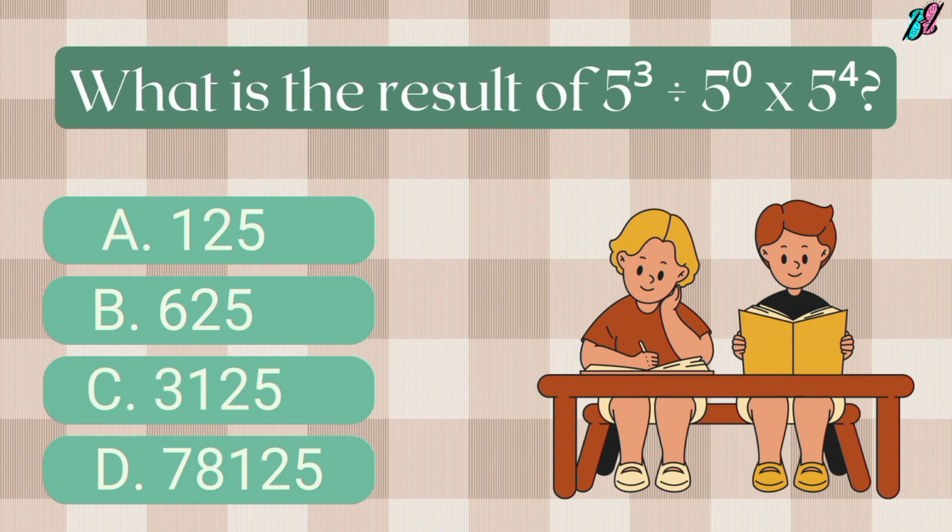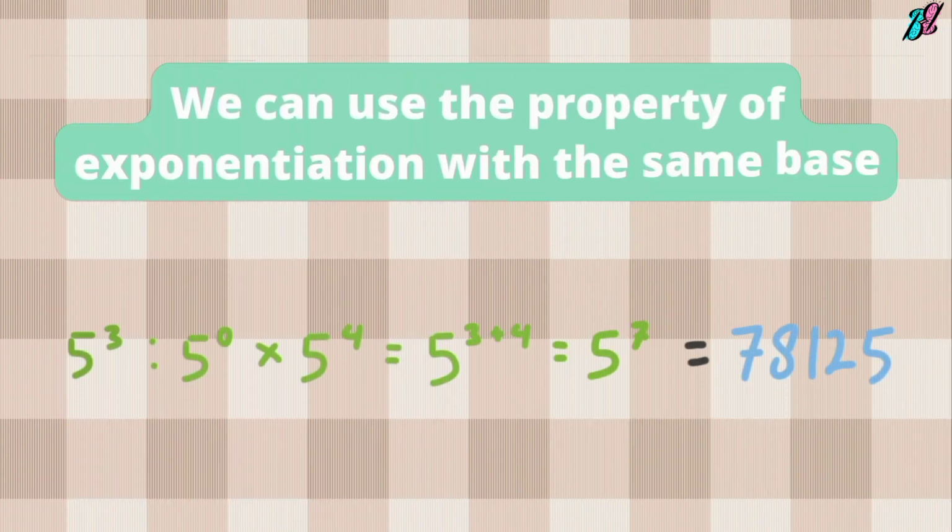Question 9. What is the result of 5^3 divided by 5 times 5? A. 125. B. 625. C. 3125. D. 78,125. The correct answer is D. 78,125. We can use the property of exponentiation with the same base.